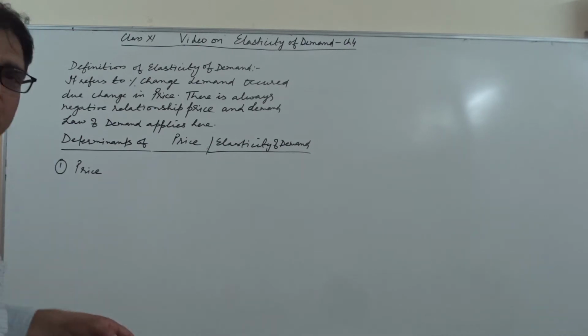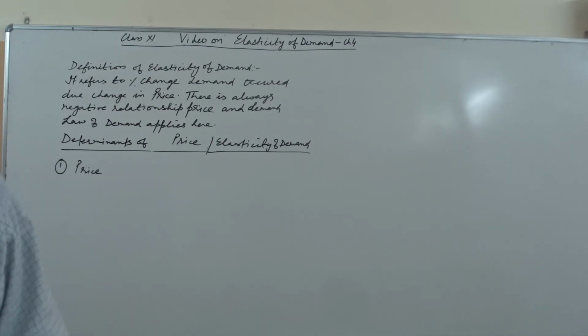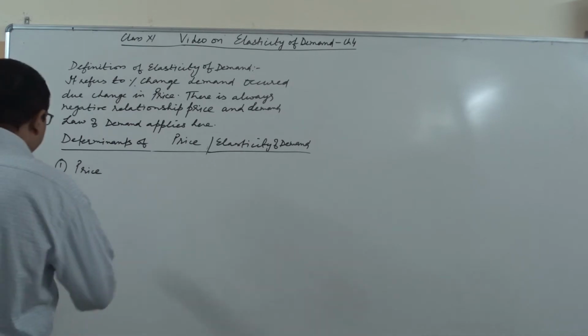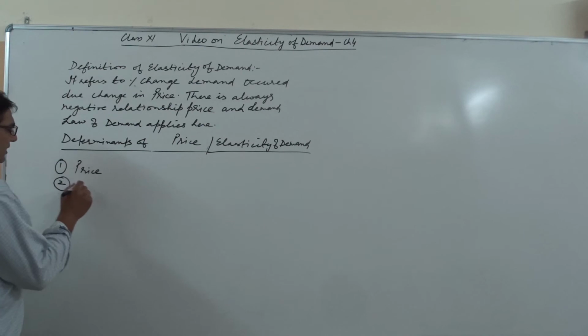For a comfortable good, the same percentage change in price causes the same percentage change in demand.